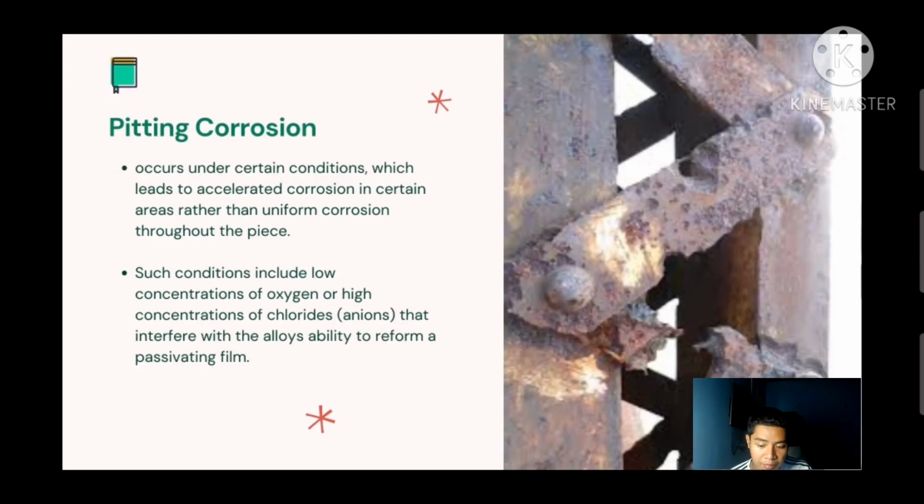Pitting corrosion. Pitting corrosion occurs under certain conditions which lead to accelerated corrosion in certain areas rather than uniform corrosion throughout the piece. Such conditions include low concentrations of oxygen or high concentration of chlorides that interfere with the alloy's ability to reform a passivating film. In the worst cases, most of the surface remains protected, but tiny fluctuations degrade the film to a few critical areas.